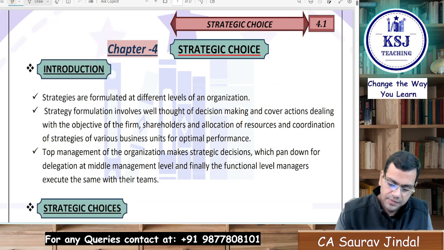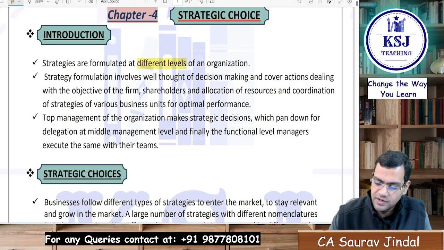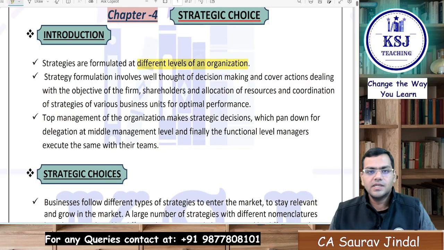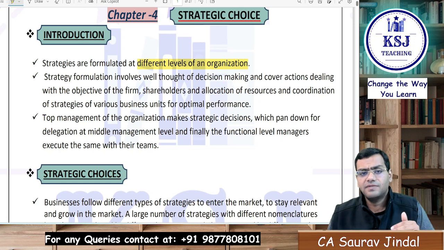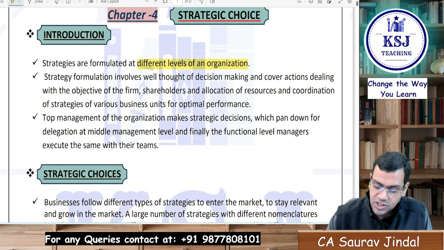strategic choice. Introduction. The strategies are formulated at the different levels of an organization. This we have already discussed: at the corporate level, business level, and the functional level. In the very first chapter we discussed it, right? Strategy formulation involves well thought out decision making and covers the actions dealing with the objective of the firm.